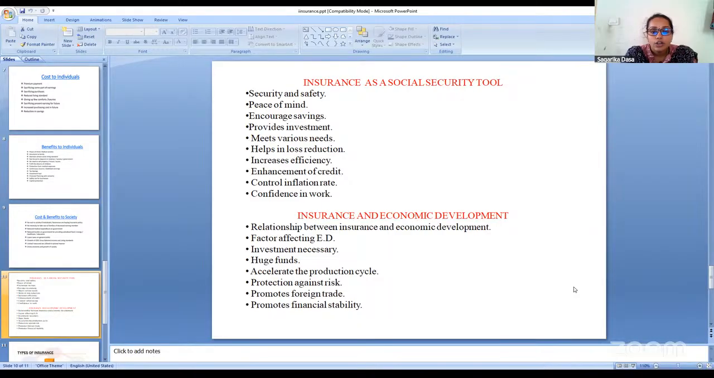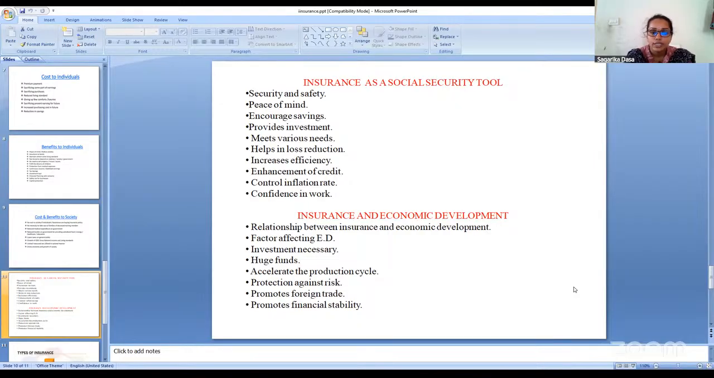Factors affecting economic development. Insurance is one of the factors which will affect economic development. The higher the number of insurance policy holders, the higher the economic development. Investment necessary. Insurance acts as a necessary investment tool for the economic development of the country. Huge funds. If more people take insurance policies, more premium will be collected by the insurance companies. In this way, huge funds will be gathered by the insurance companies, which will lead to the economic development of the country.